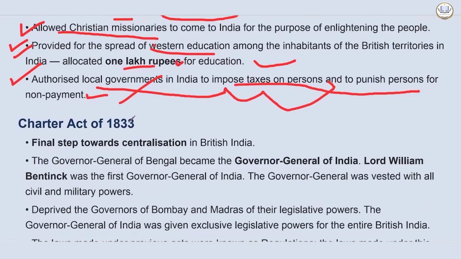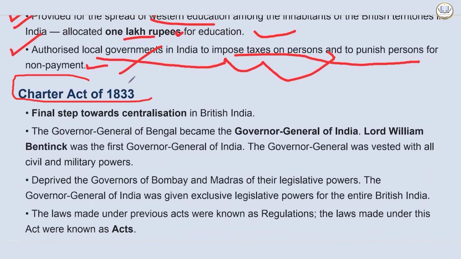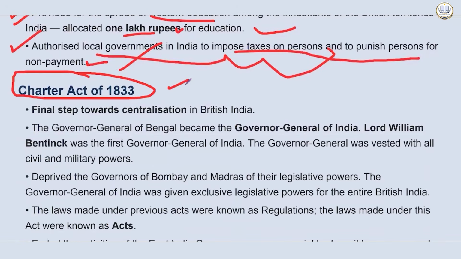Another very important act, Charter Act of 1833. So it was a final nail in the coffin, final step towards centralization in British India, because now the Governor General of Bengal became the Governor General of India. And who was the first one? It was Lord William Bentinck. Lord William Bentinck was first Governor General of India.